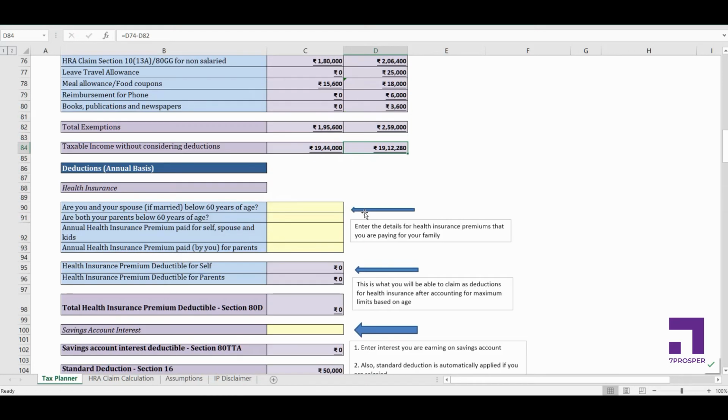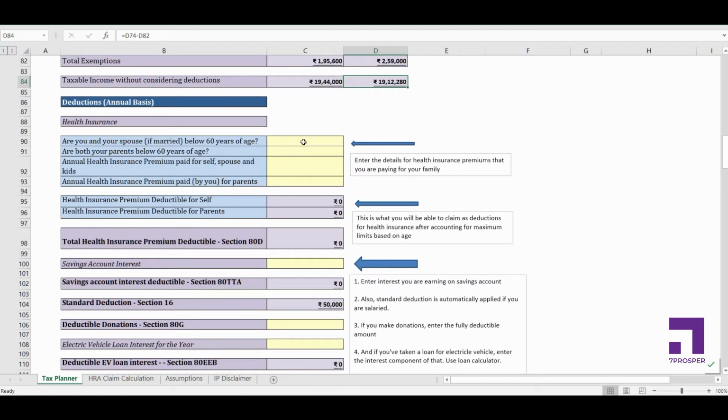Now we'll come to deductions. Some of the deductions are going to be common for both your current and proposed salary structure, so I have not given you any separate column for those.